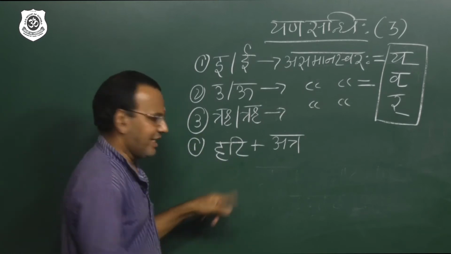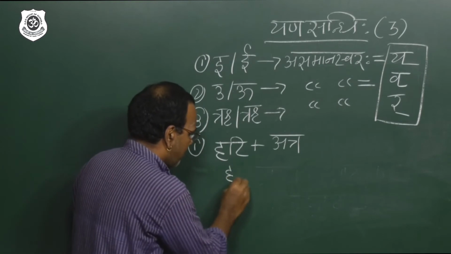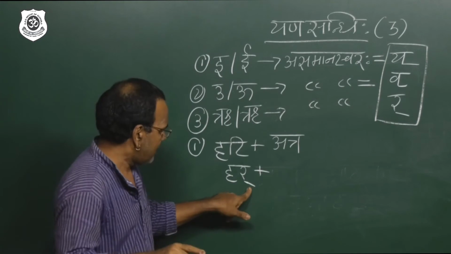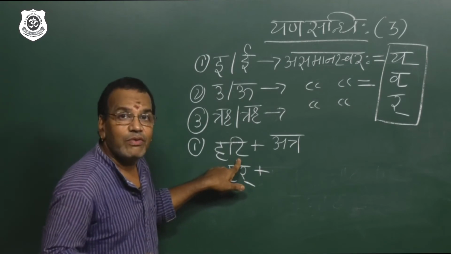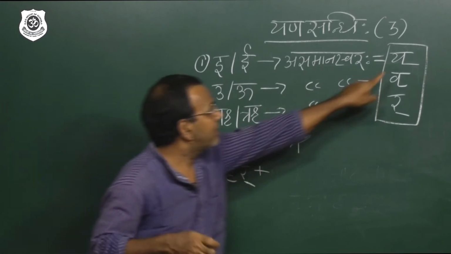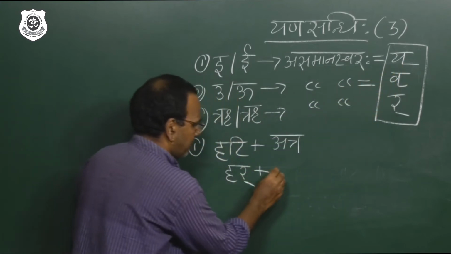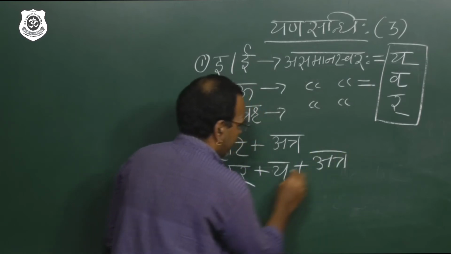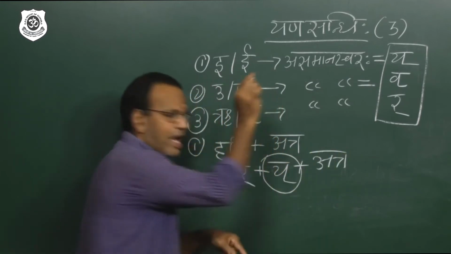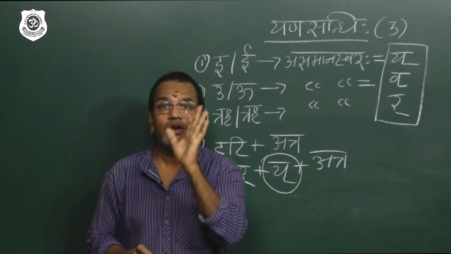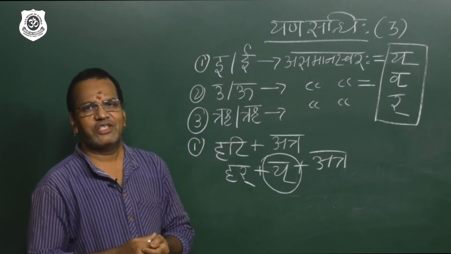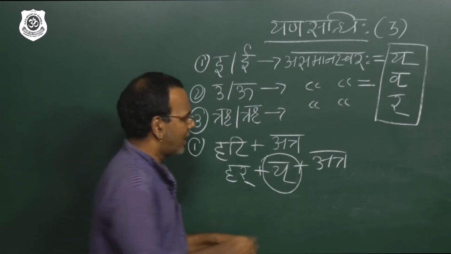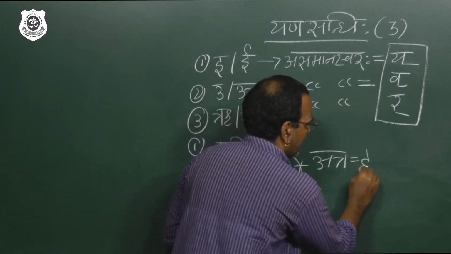Hari, remove that i. So what happened? Ha plus r. Please focus. Ha plus r, har. And in the place of i, what new letter are you going to get? The letter y. So har plus y plus atra. Now what happened, my dear students? This is the new answer you got, and this is a pure consonant. Vyanjanam, which in Sanskrit we say Vyanjanam, in English consonant.